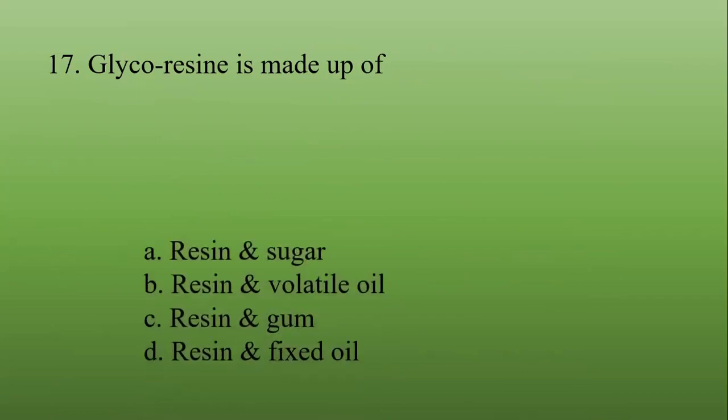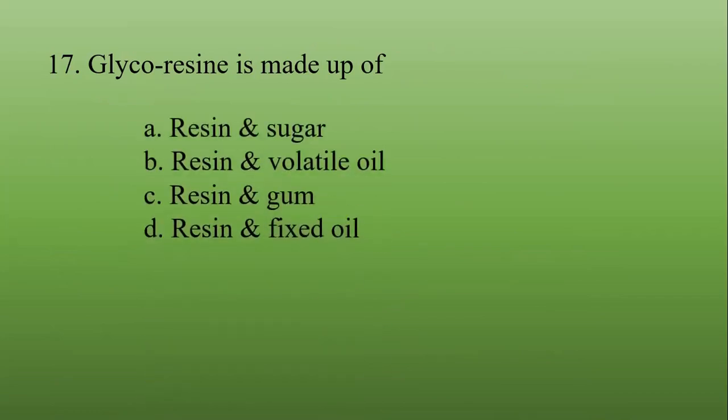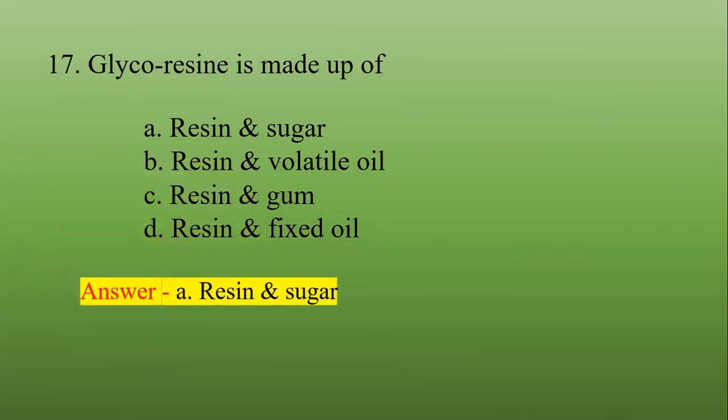Glycoresin is made up of what? Resin and sugar, resin and volatile oil, resin and gum, resin and fixed oil. Correct answer is resin and sugar.